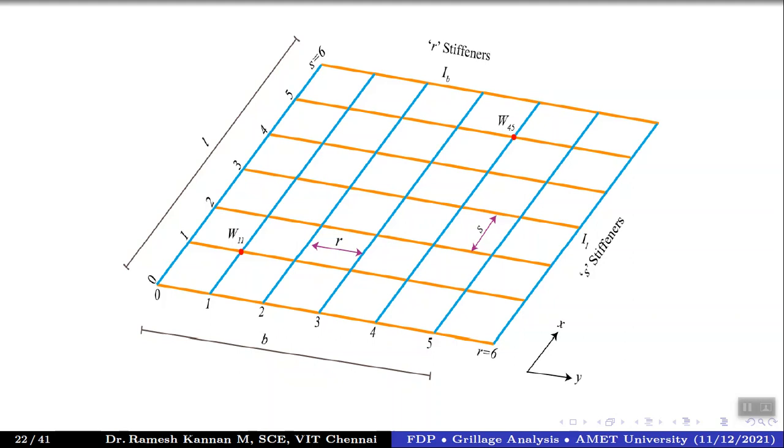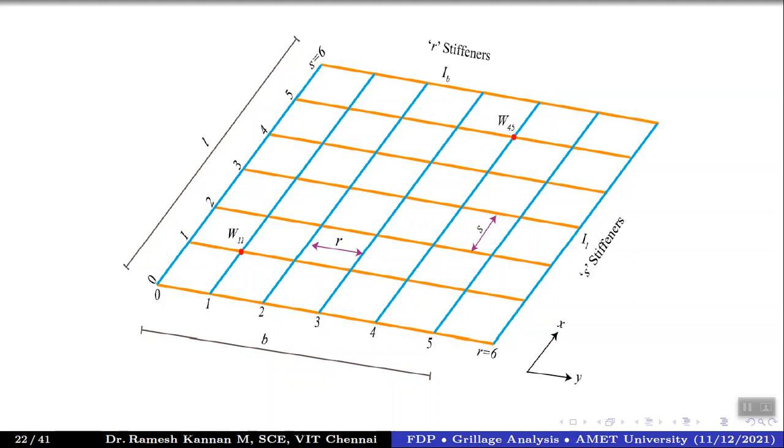And the moment of inertia of this particular transverse beam is IB, whereas the moment of inertia of the longitudinal beam is I1, and the longitudinal beams are spaced by a factor called R. So R is the spacing between these. We'll be taking a generic example. Maybe after this lecture, you can give values to this particular thing, and you can solve using the methods that we'll be presenting a few minutes later. Right. And the spacing between the transverse beams is small s.